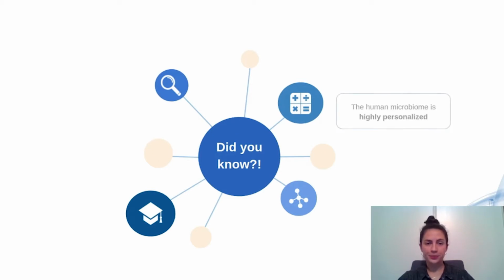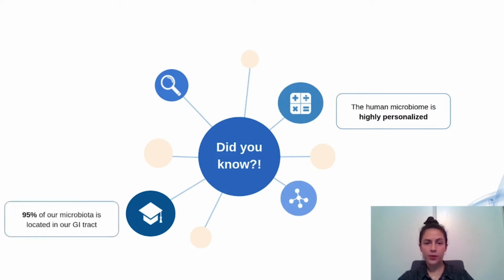Did you know? The human microbiome is highly personalized. Different people have radically different collections of microbes. We can find microbiome on the skin, hair, vagina, nostrils, and many other locations. But 95% of our microbiota is located in our digestive tract.